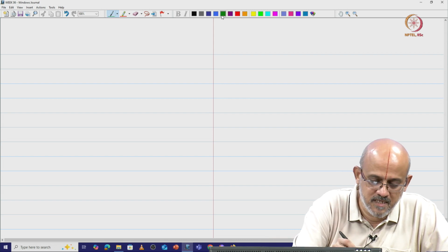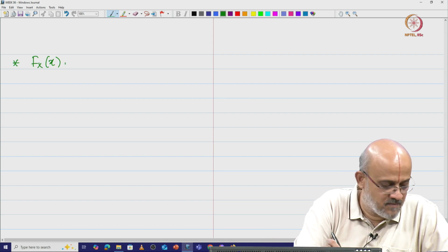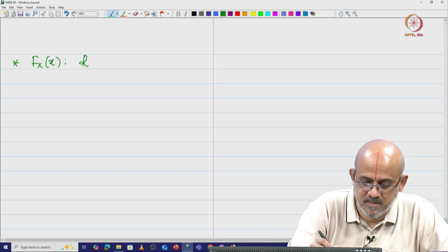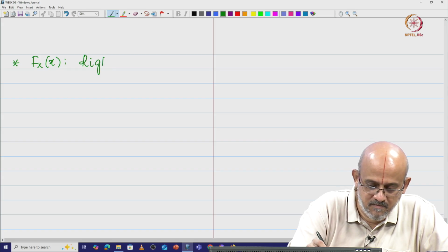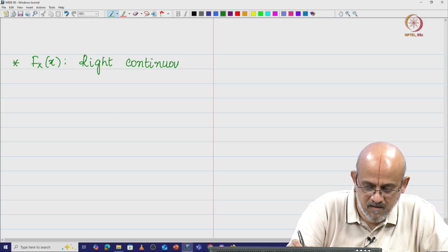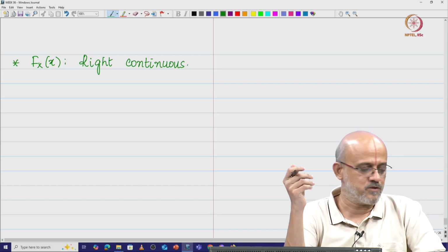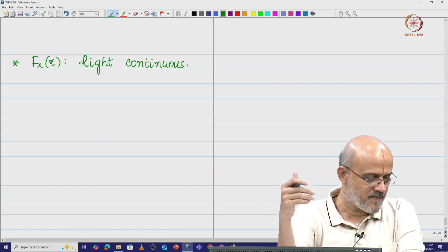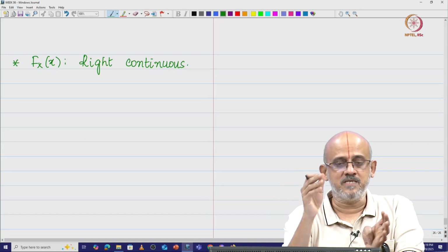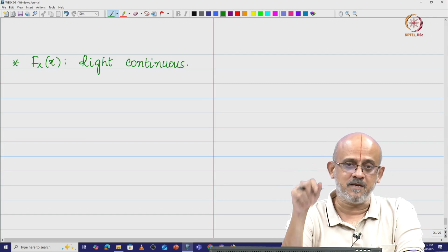And the other point that we have is that the cumulative distribution function, the CDF Fx of x, is right continuous. Now what does it mean? Suppose you approach the point, let us say x naught, from the right, then the limiting value of the CDF is going to be the value of the CDF at that particular point, x naught.